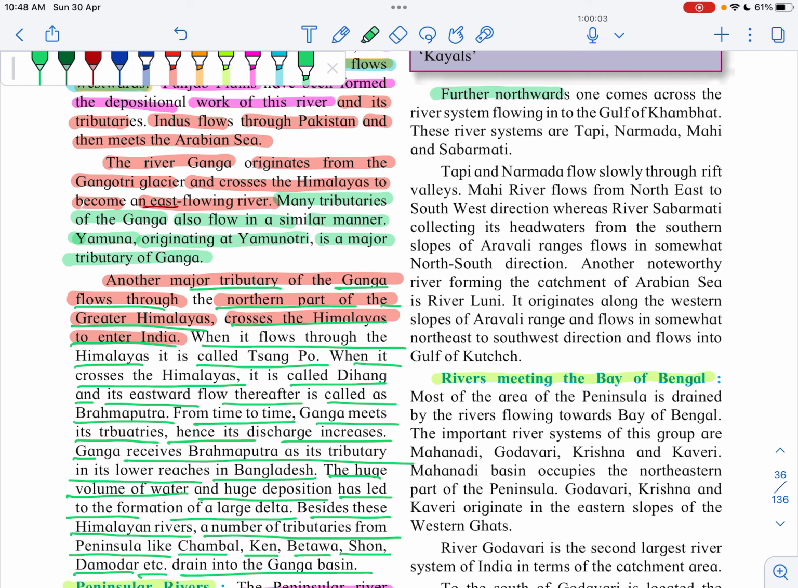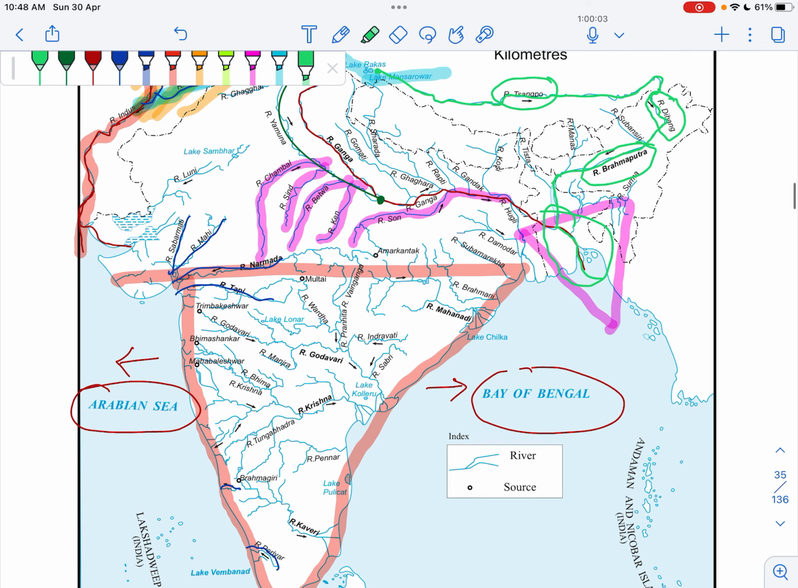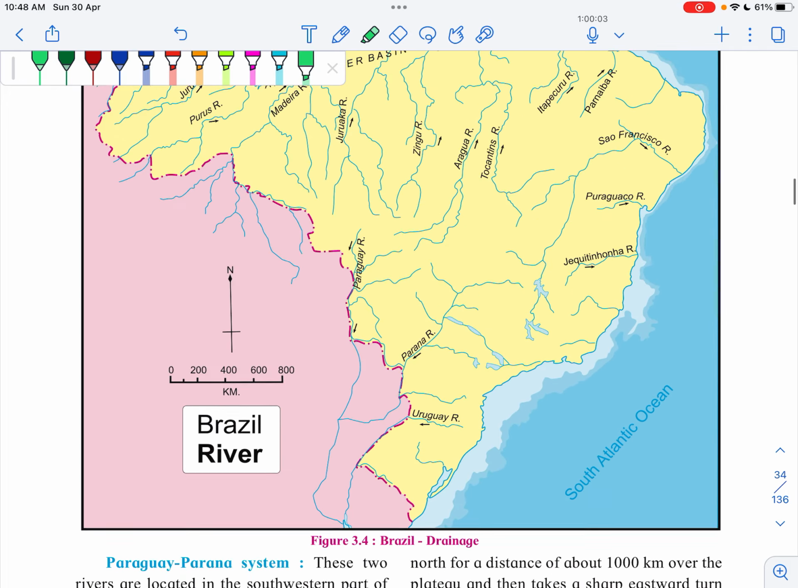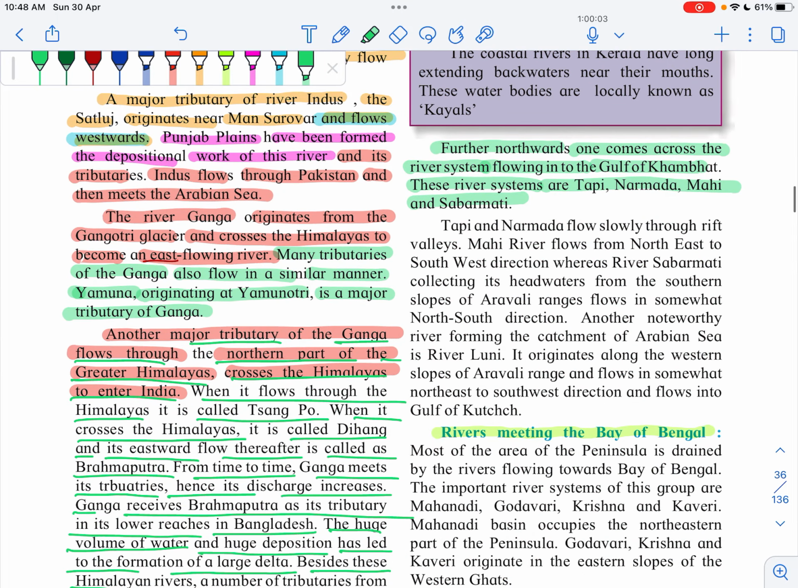Further northwards, one comes across the river system flowing into the Gulf of Khambat. These river systems are Tapi, Narmada, Mahi, and Sabarmati. Yes, Sabarmati River, Mahi, Tapi, and Narmada. These all rivers get merged into the Gulf of Khambat. I have already explained to you the meaning of Gulf. What is Gulf? All these rivers meet at the Gulf of Khambat.